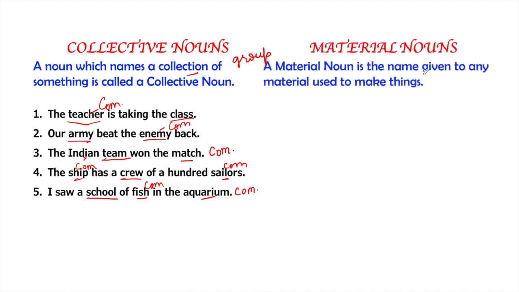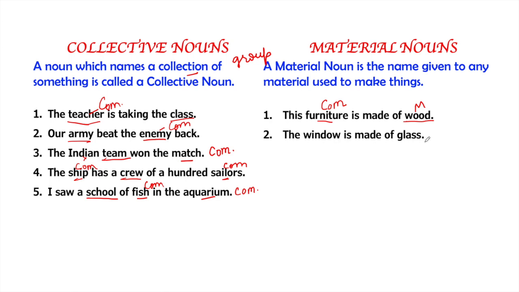A material noun is a name given to any material used to make things. So all those substances or things which are used to make any material are called material nouns. Like this: furniture is made of wood. So the furniture is made of wood, so the wood will be a material noun. And furniture, as we had discussed, can be commonly found, so it will be a common noun.